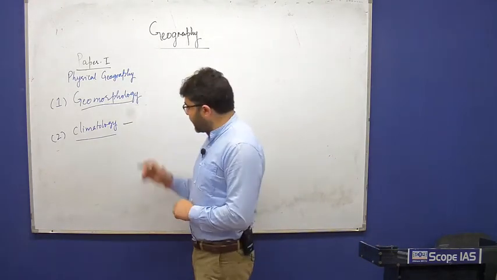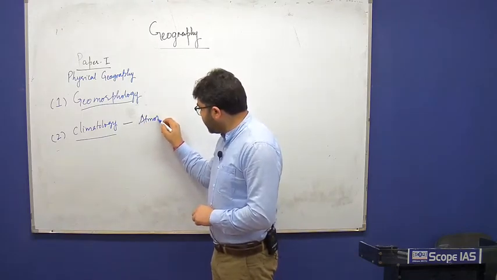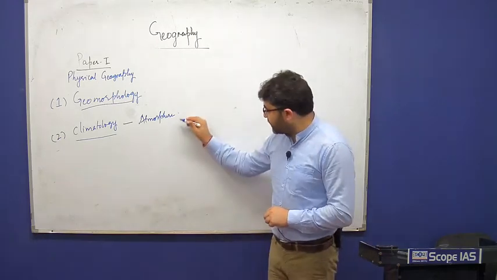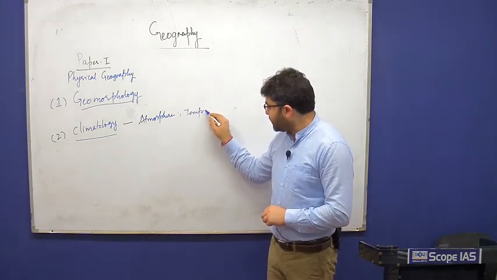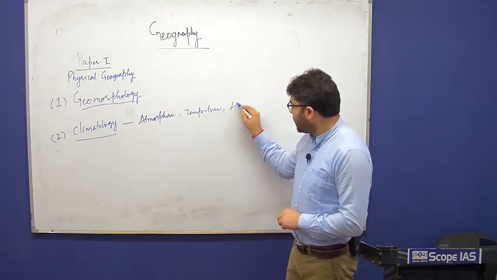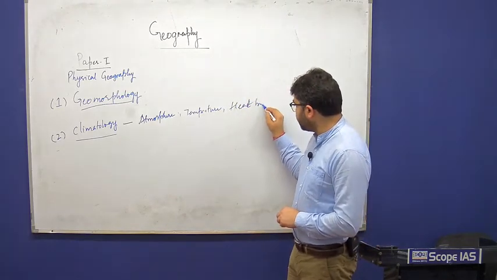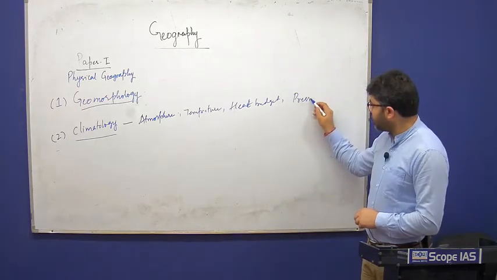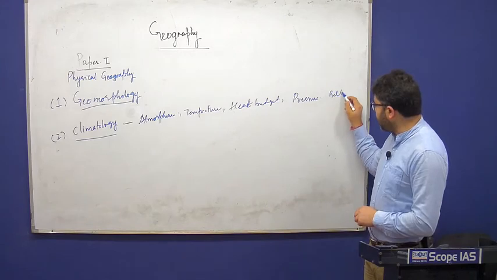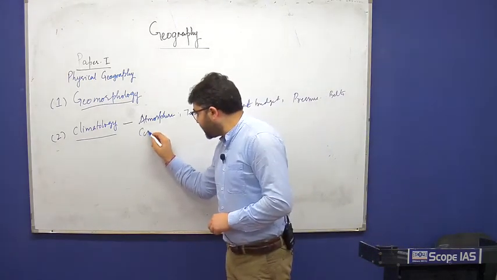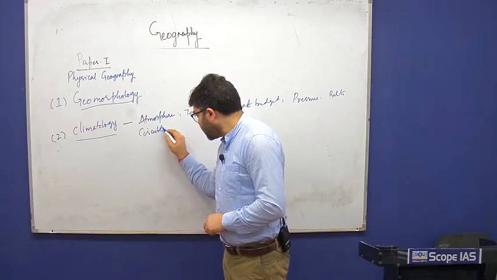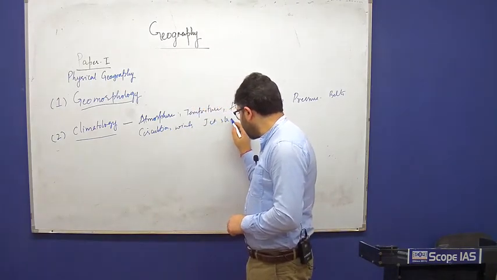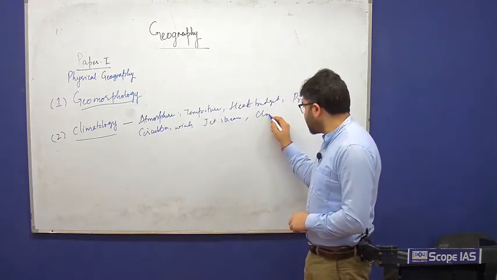And that conceptual clarity, topics include atmosphere and the structure of atmosphere, temperature, heat budget, atmospheric pressure, pressure belts, atmospheric circulations, including winds, jet streams, clouds.